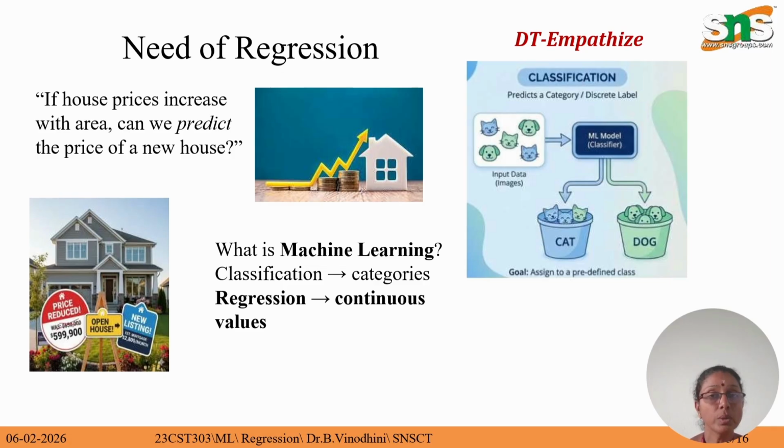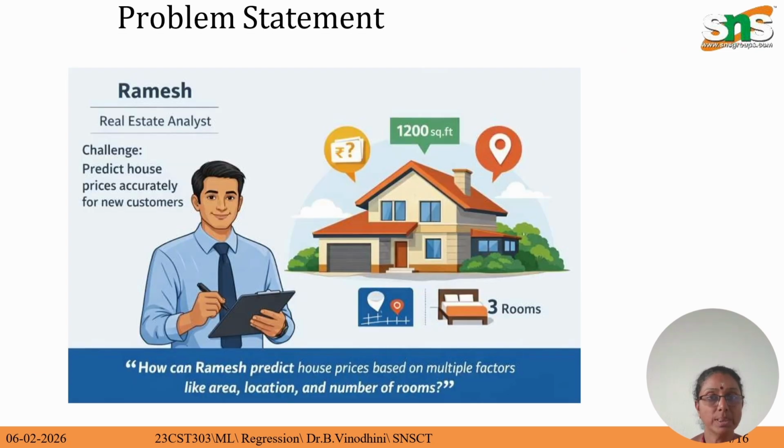But numerical values can be predicted only using regression. So in machine learning, classification is used to classify categorical data, and regression is used to predict continuous values.